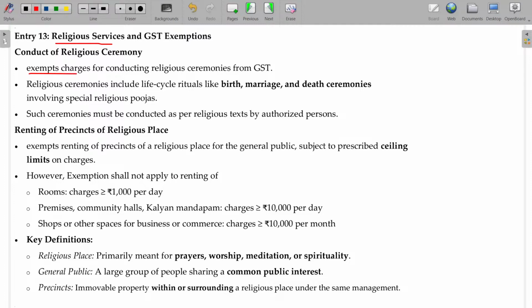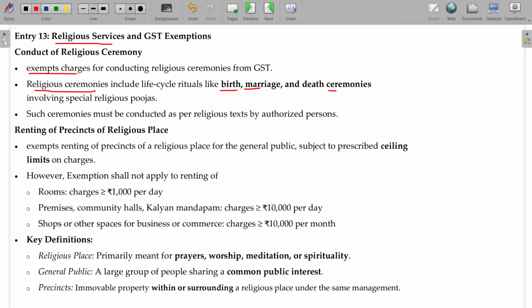Exempt charges for conducting religious ceremony. Any charges collected for conducting a religious ceremony. For darshan, there is 100 rupees darshan, 500 rupees darshan and all. The fee you pay for those will not attract GST. Religious ceremonies like birth, marriage, death ceremonies, those things are also not considered.